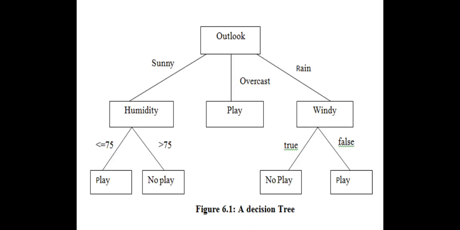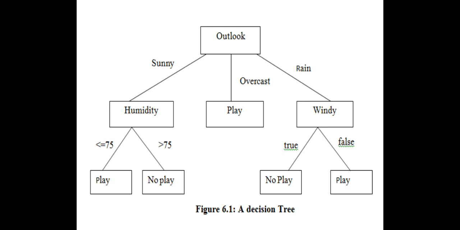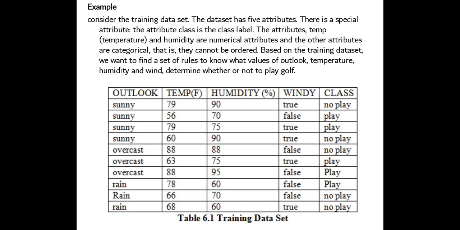So outlook, play. Next we have windy. Windy has the values true or false, right? Then we have the class label, that is no play or play. So this is the decision tree we can represent by considering this data set.